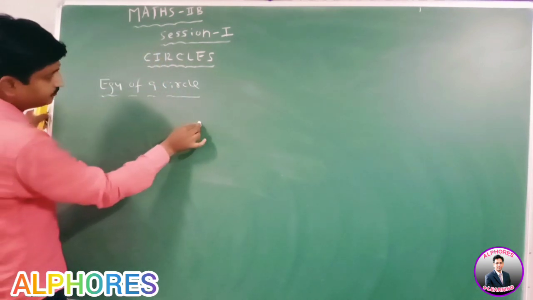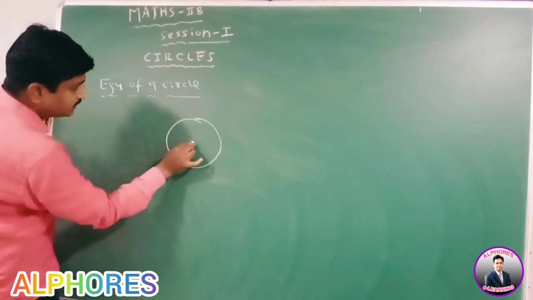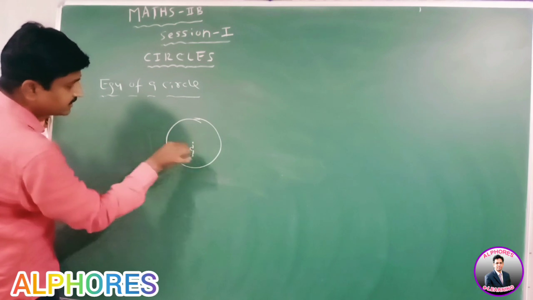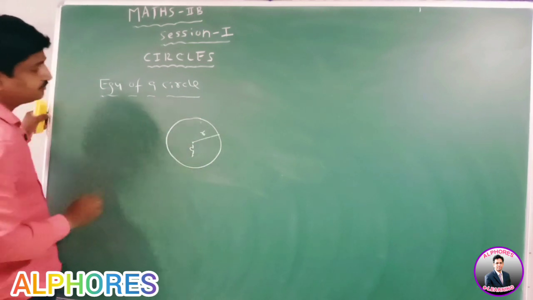Suppose C is the center of the circle, r is the radius of the circle.